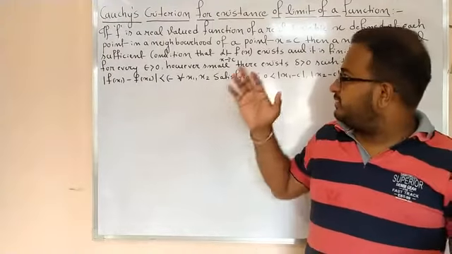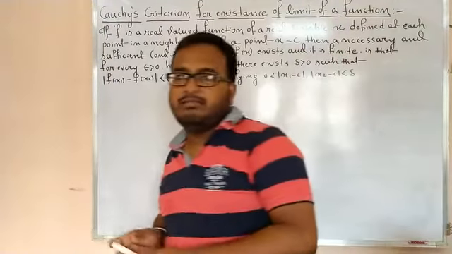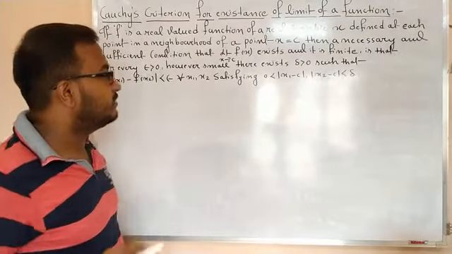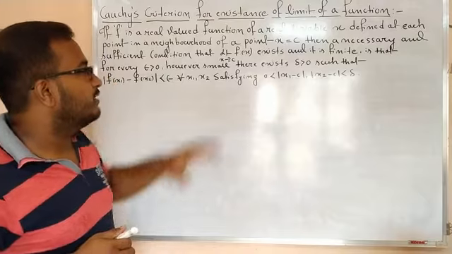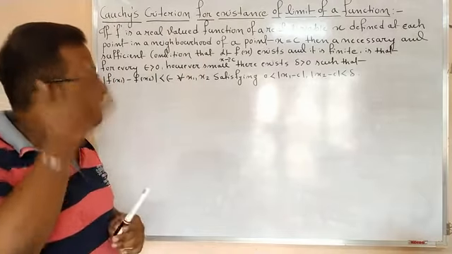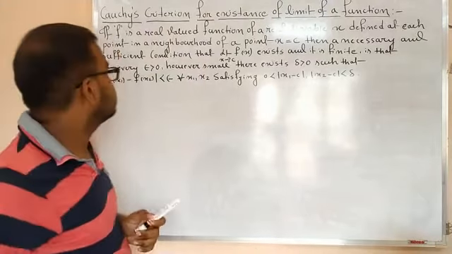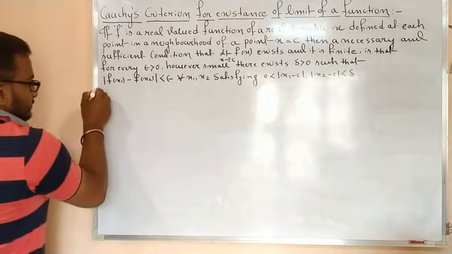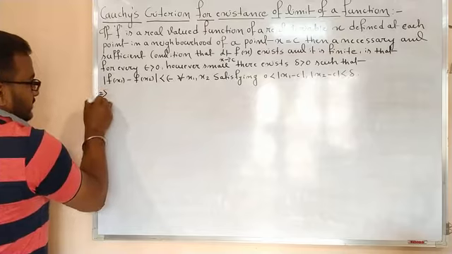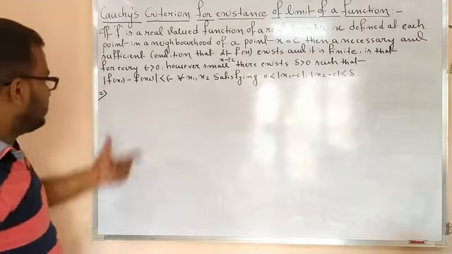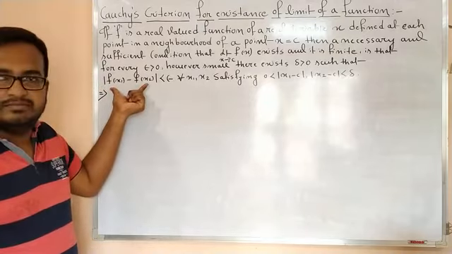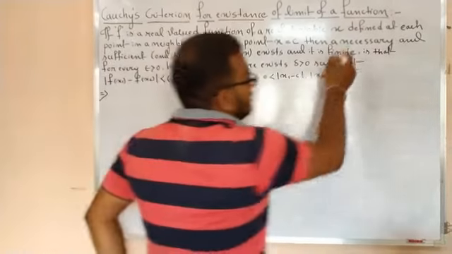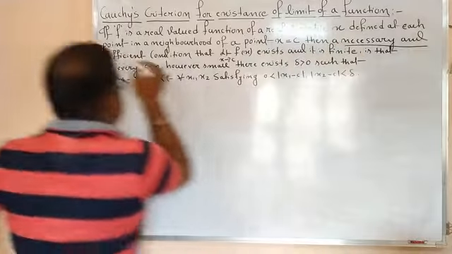So let us explain this graphically, because we are habituated to understand this type of one variable function by the graphical method. First of all you have to understand the meaning of this. This is very important. This is called a necessary and sufficient condition.